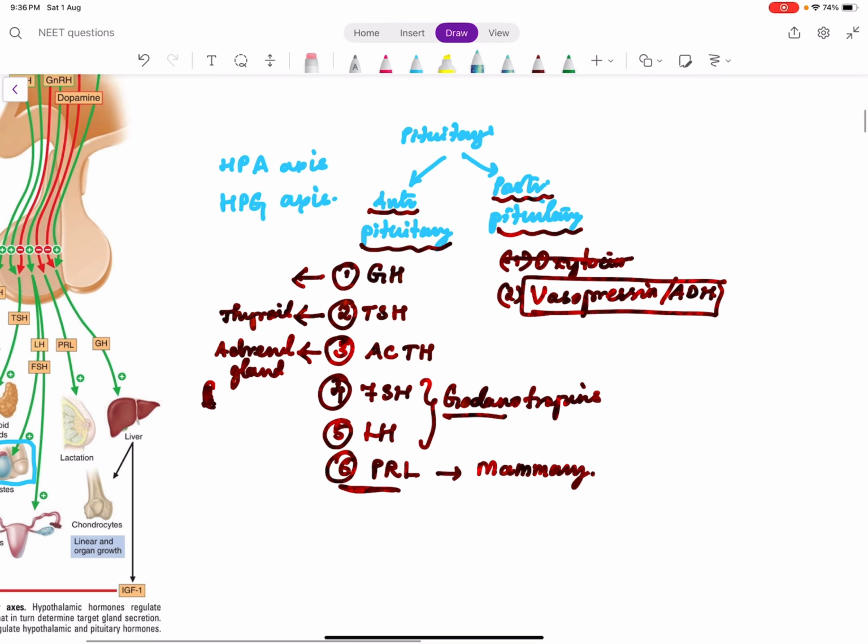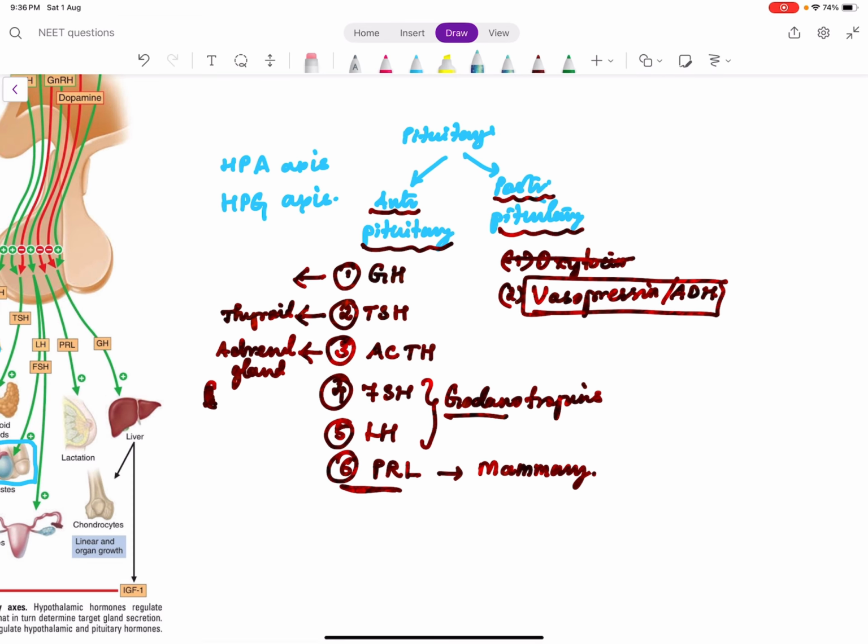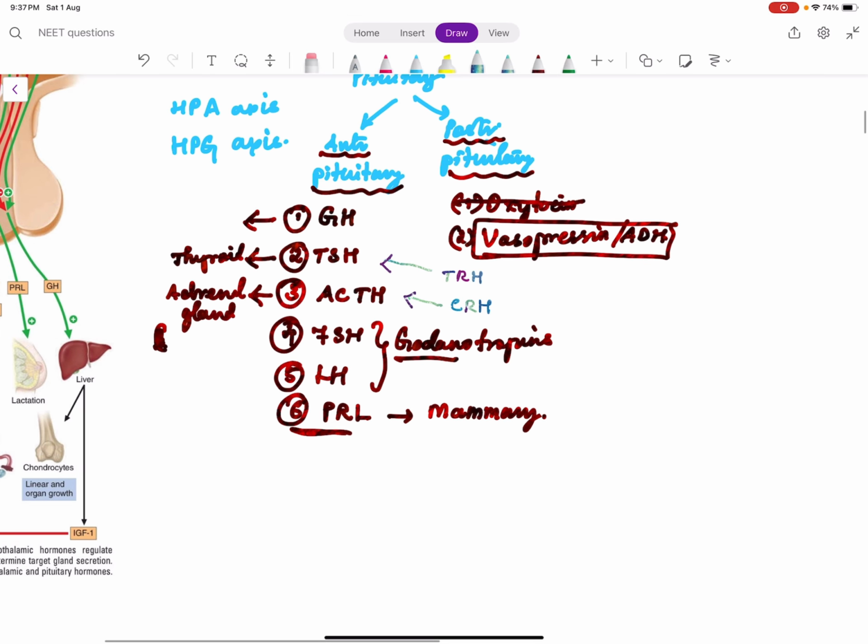For example, TSH is controlled by TRH, that is thyrotropin releasing hormone. ACTH in turn is controlled by CRH, corticotropin releasing hormone. FSH and LH are controlled by GnRH, gonadotropin releasing hormone.